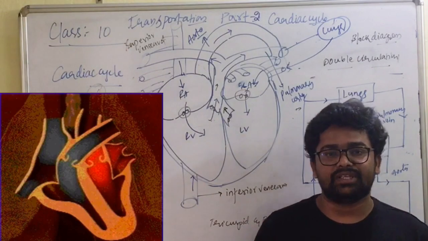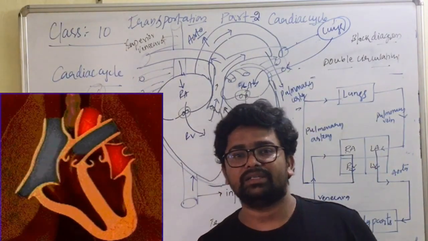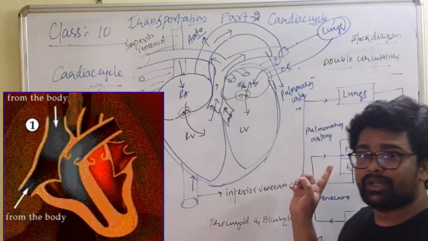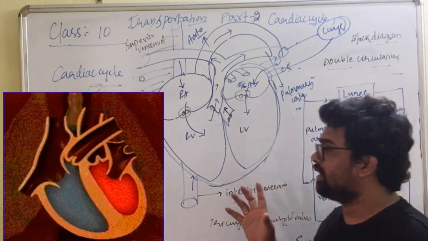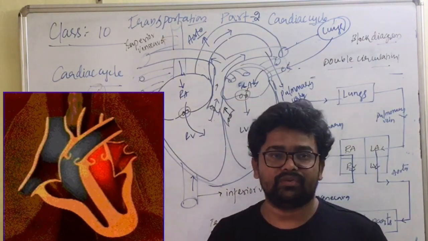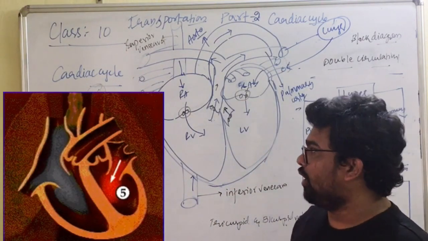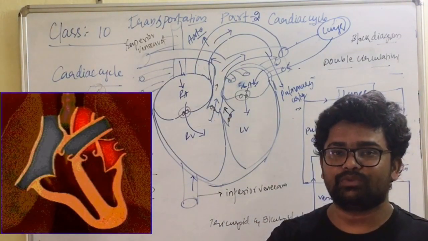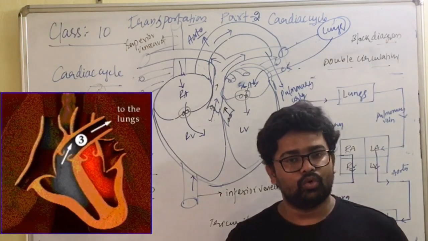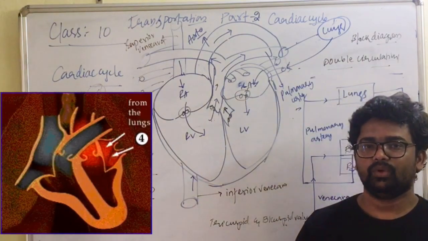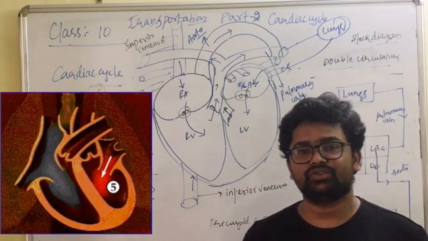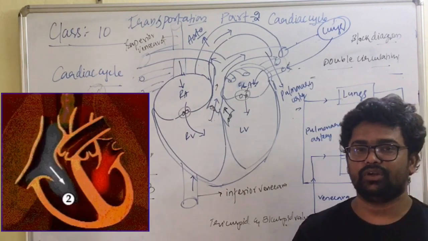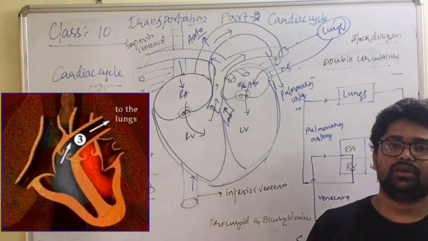Till now we have studied the internal structure of the heart, blood vessels, blood capillaries, and we have studied pulmonary circulation, systemic circulation and the cardiac cycle. These concepts are very important, students. After watching this class, please do read your textbook so that the concept will be very clear for you all. Hoping you have understood this class. If you want to know more about the internal structure of the heart, please do watch my previous videos and you will get an idea about the structure of the heart. That's it for the day. Hope you have understood this class.